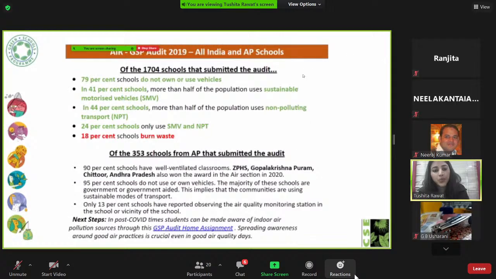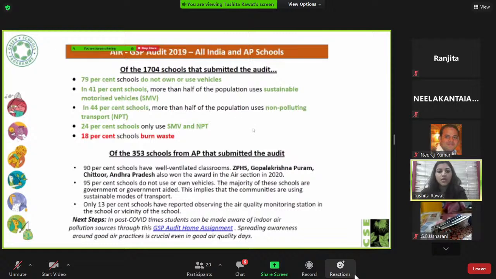In GSP audit 2019, 1,704 schools submitted the audit in the first phase. And we found out that 79% schools do not own or use vehicles, which is a green practice, because this means they're using sustainable modes of transport. They're either using public vehicles or non-motorized. And in case they're using private vehicles, then that also is mentioned in the performance report. 41% schools, their population uses sustainable motorized vehicles, and more than half of the population in 44% schools use non-polluting transport.